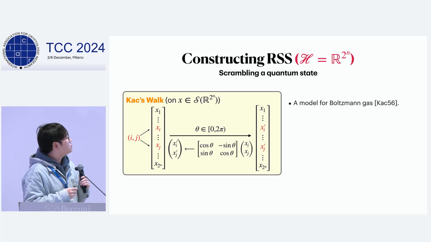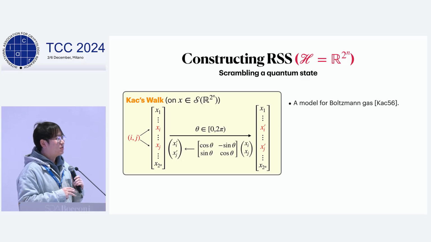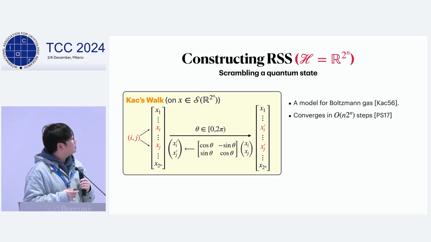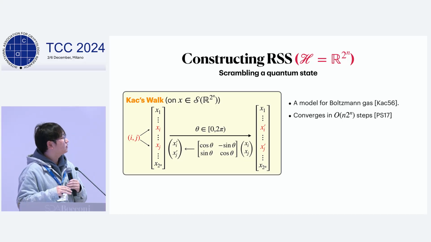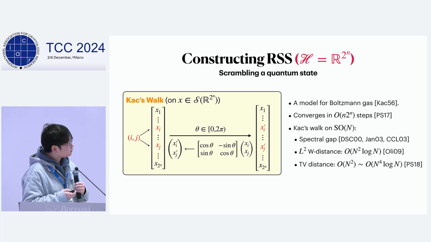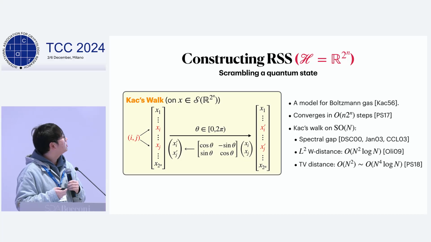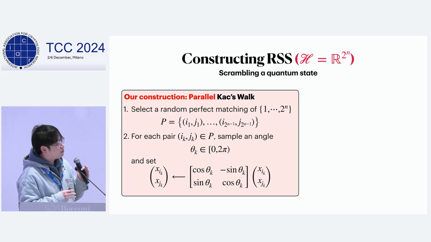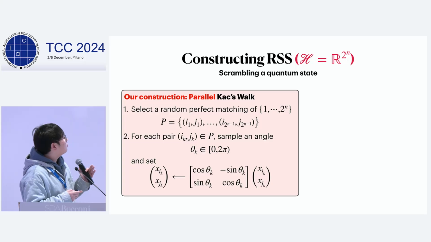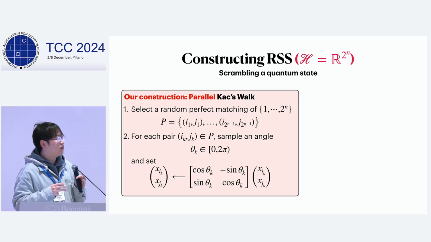This random walk is originally from a model for Boltzmann gas, and it is extensively studied in mathematical physics. It is proved that this random walk converges to the Haar measure on the unit sphere in n times 2 to the n steps. And there is another variant of the Kac walk on the special unitary group. So the new random walk we propose is a parallel version of the Kac walk, which we call the parallel Kac walk. In this random walk, we will first select a random perfect matching of all coordinates, denoted by p.